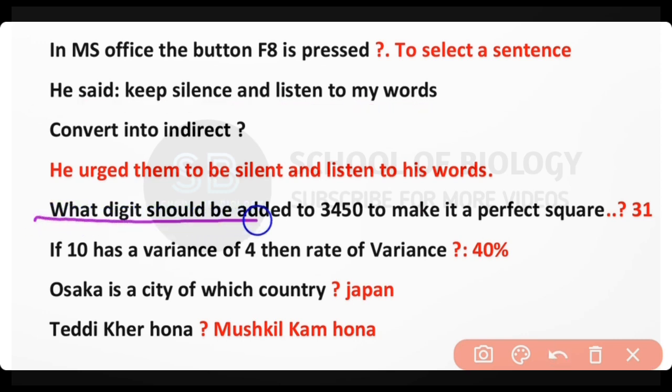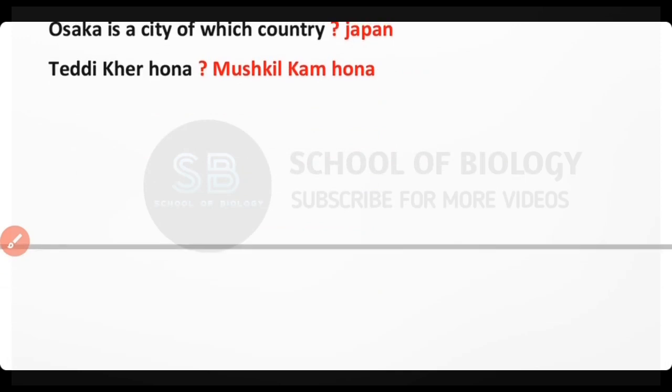What digit should be added to 3450 to make it a perfect square? 31. If 10 has a variance of 4, then the rate of variance will be 40. Osaka is a city of which country? Japan. टेढ़ी खीर होना मीन मुश्किल काम